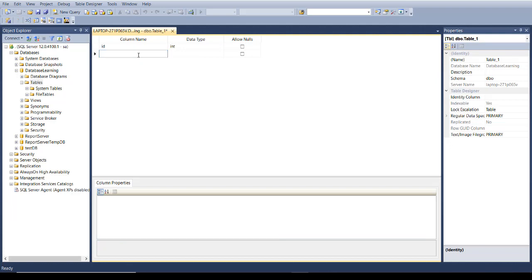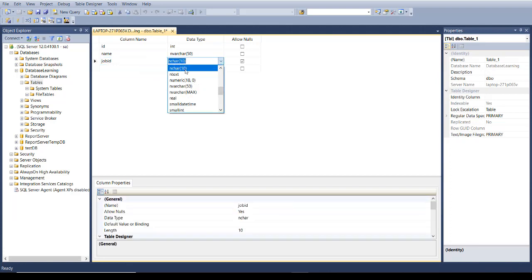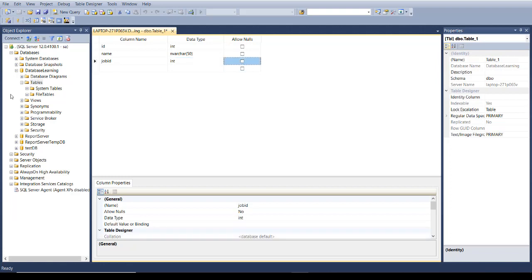Now go to your next column. It can be a name. A name is of length, let's say, 50. Name can also not be null, right? Now you can have a job ID. But maybe some of the students are enrolled in this table who don't have a job ID.